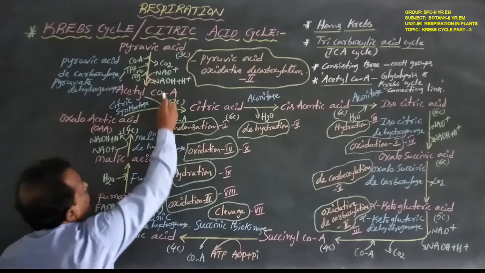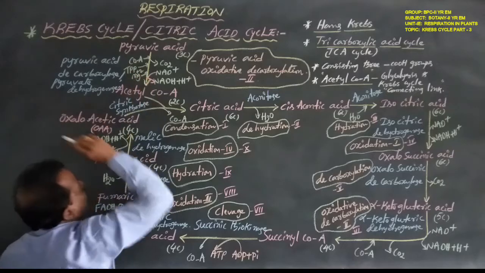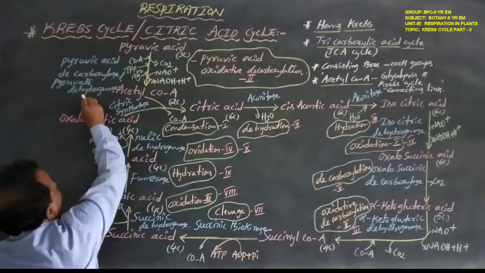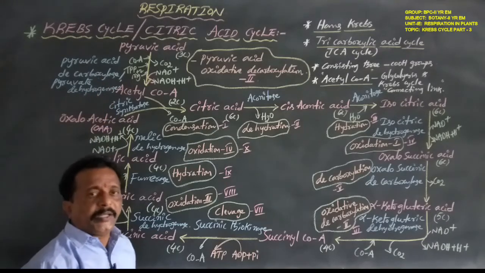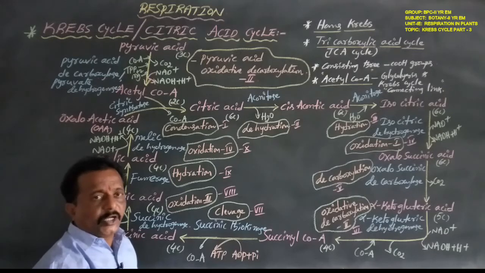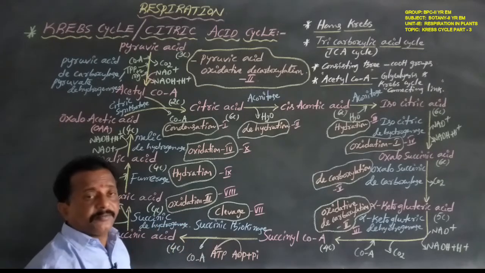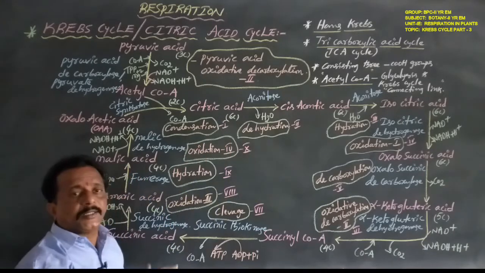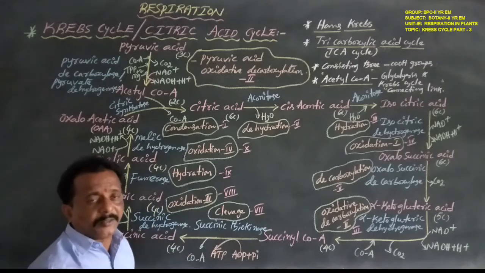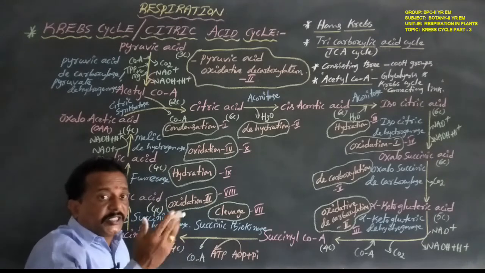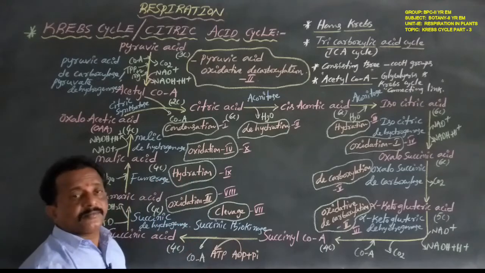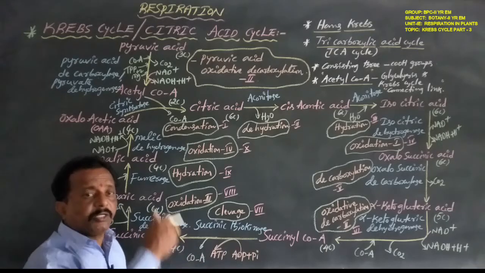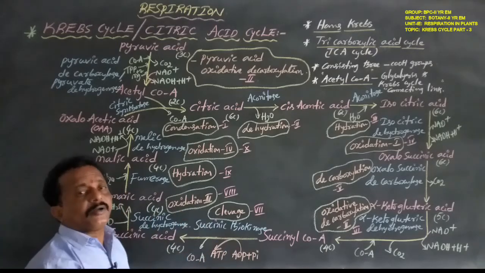So this 3 carbon pyruvic acid first undergoes decarboxylation, and second, oxidation.